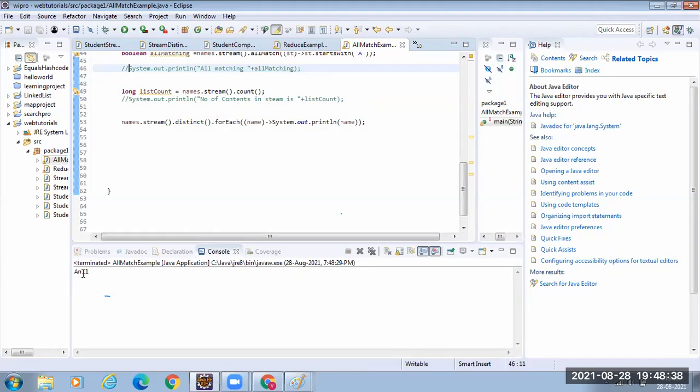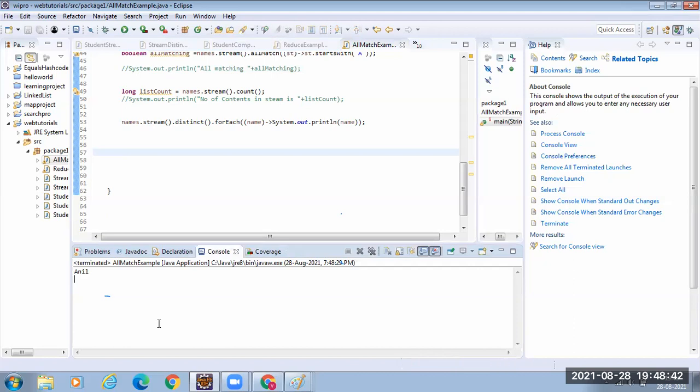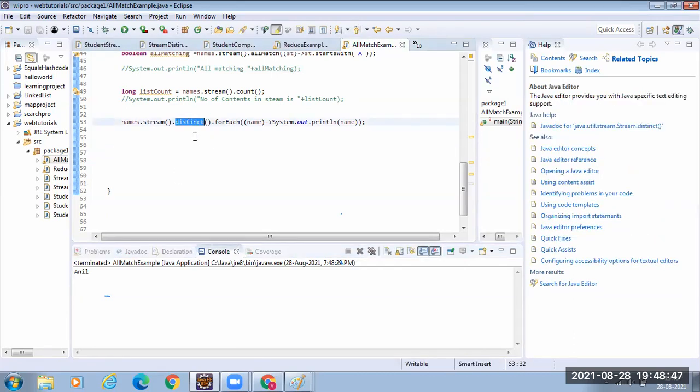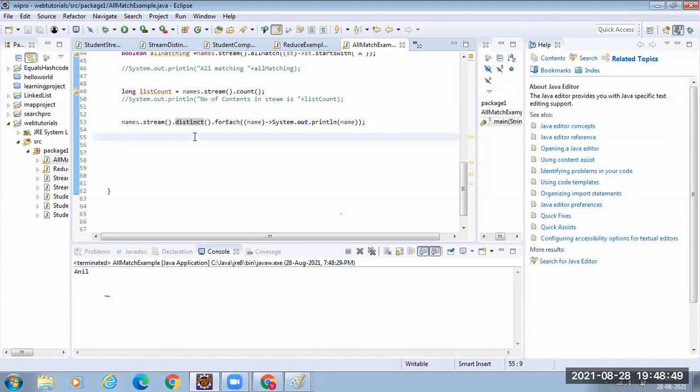Even though in my stream I have four strings, it has printed only one. Why? Because I have applied the distinct operator on the string. Clear? Any questions?